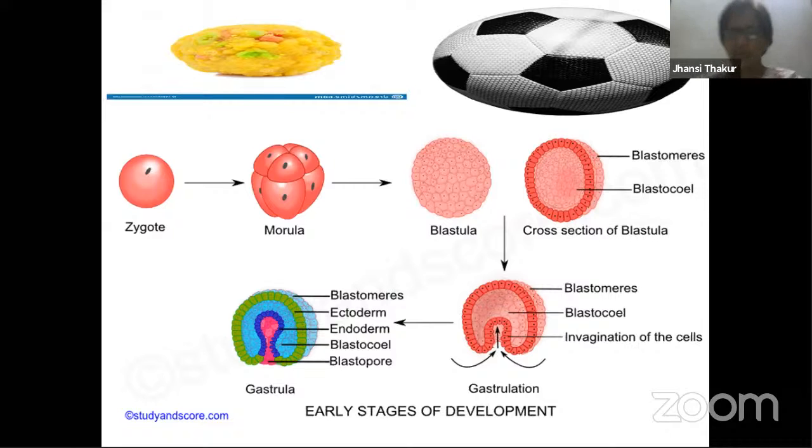Did you ever think, when we are born, people could really hold us in their hands? We were that small, but as you keep growing, what happens to your height and the weight of your body? It keeps on increasing. Did you ever think what is responsible for that? Beyond doubt, it is the division of cells. When one cell divides, you get two cells. Let's imagine the length is this much. Now when these two cells divide, you get four cells. So the number of cells increases, which means there is an increase in length, diameter, girth, etc. That is generally how mitotic division takes place, increasing the number of cells and the space.